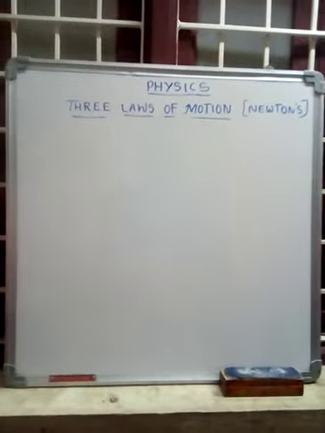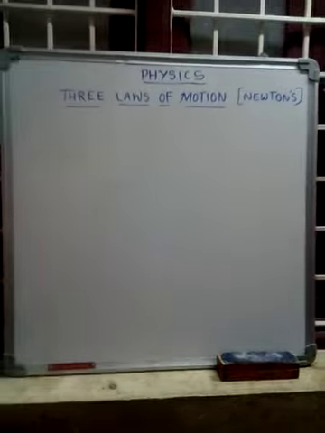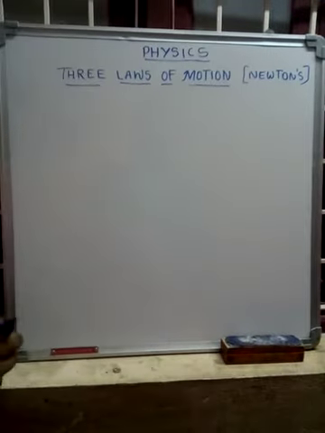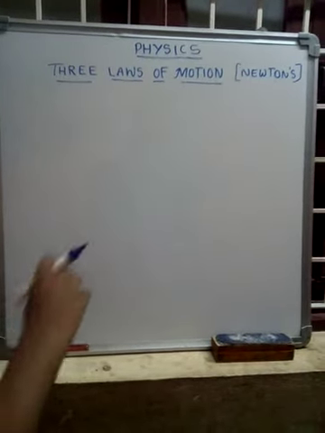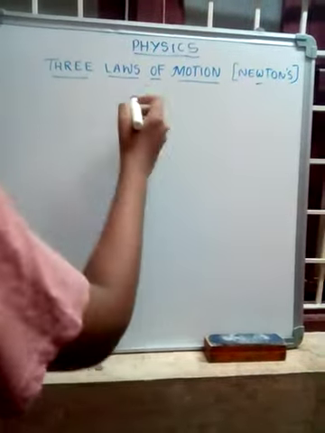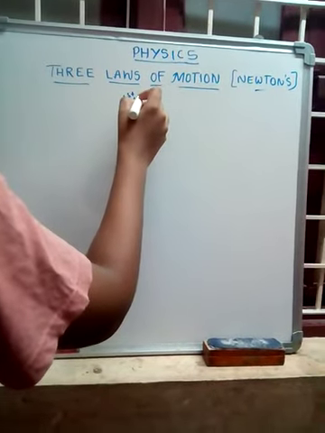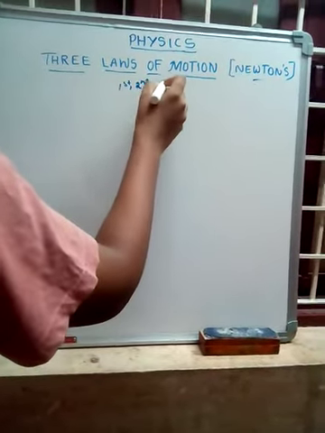Hello everybody. Today I am going to teach Newton's laws of motion. There are three laws: first law, second law and third law. These three laws were discovered by the scientist called Newton. Let's discuss the first law now.